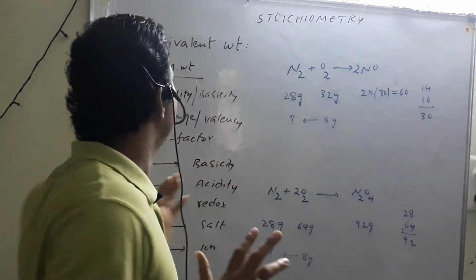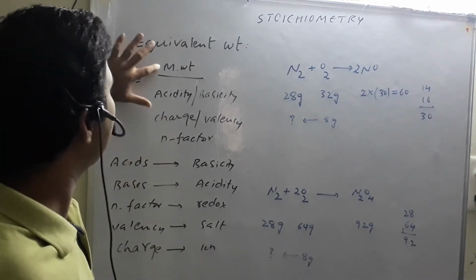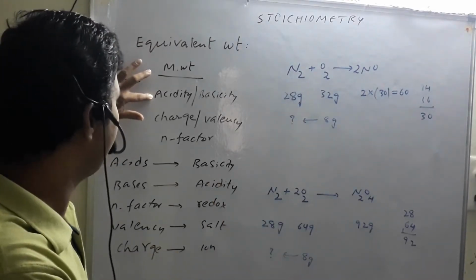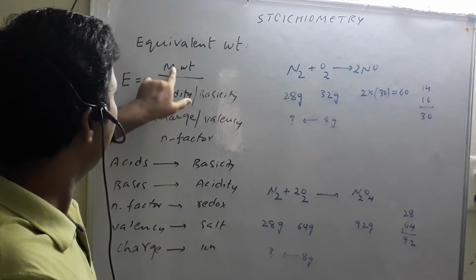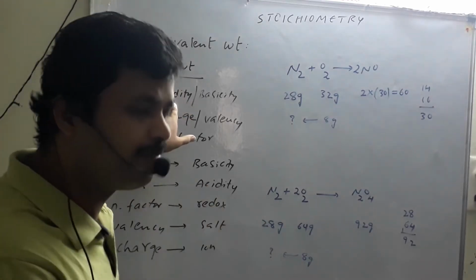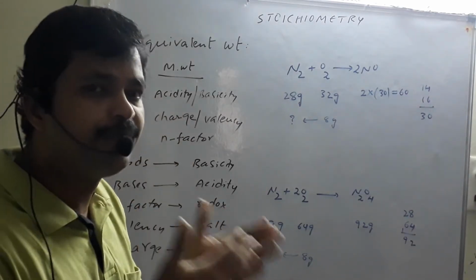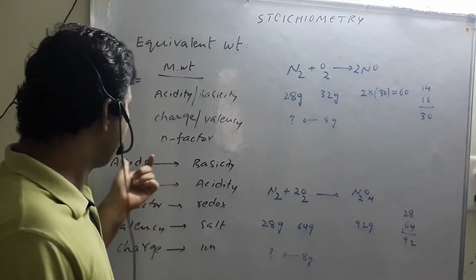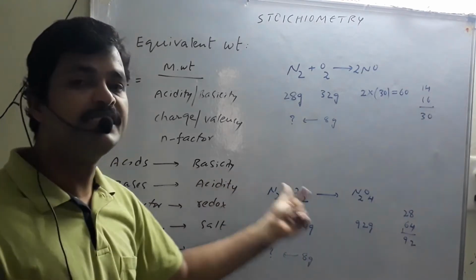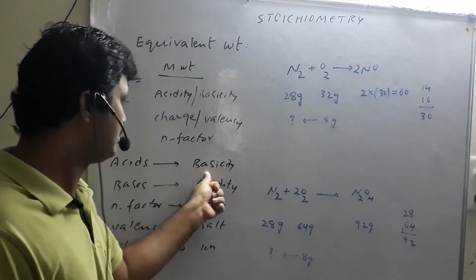Fine. So mathematically the expression is molecular weight divided by a denominator, any term that we can use based on the given chemical. Molecular weight, that is molar mass, divided by acidity, or you can write basicity, charge, valency or N factor. The denominator depends upon the given chemical. If the given chemical is an acid, then we use the word basicity.